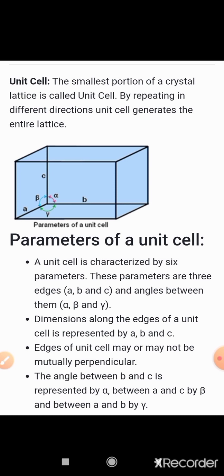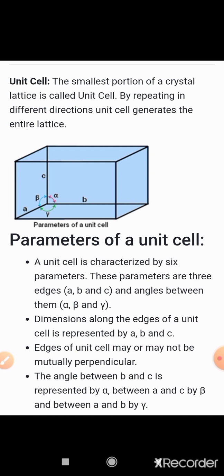Now the unit cell, I already told you, is the smallest portion of the crystal lattice. It undergoes repetition to form the entire lattice. Now let us see what the parameters of a unit cell are. There are 6 parameters, of which 3 are edges and 3 are angles.